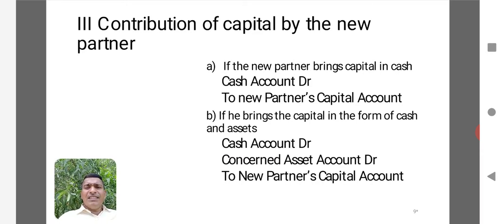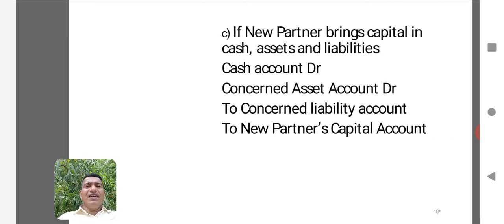And there is a possibility that he may bring capital in the form of cash and assets. There is no rule that all the capital should be brought in the form of cash. He may bring cash and building, cash and machinery, or cash and vehicle. At that time, we can debit both the cash as well as the incoming asset. Here: cash account debit, concerned asset account debit, to new partner's capital account.